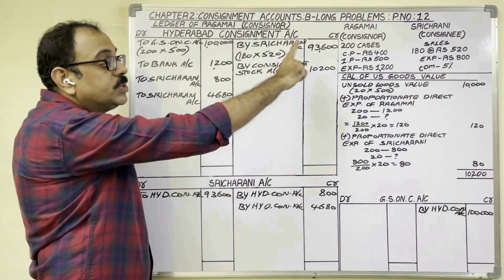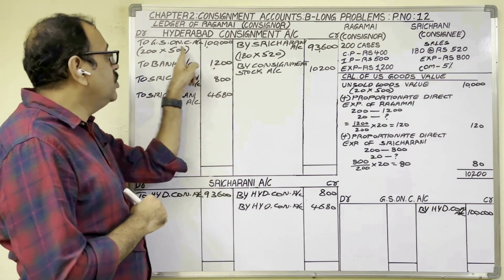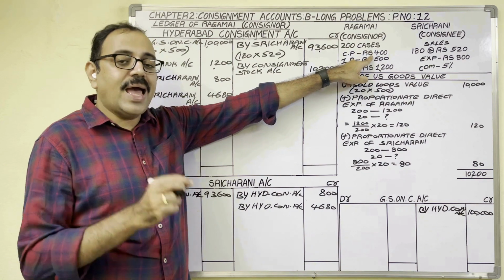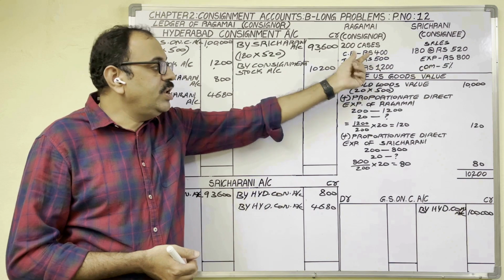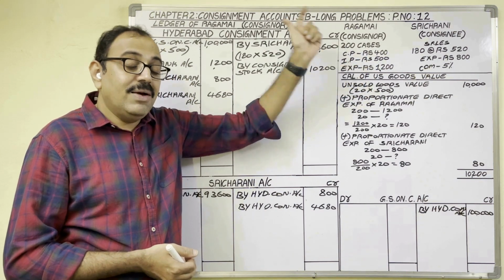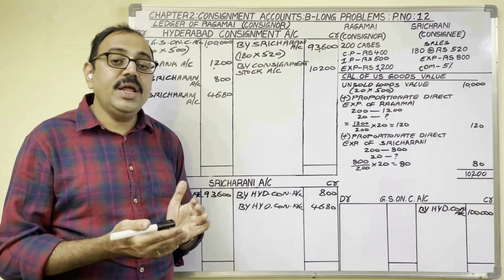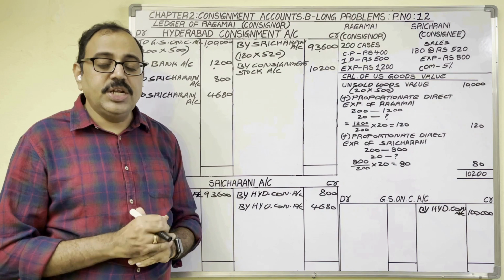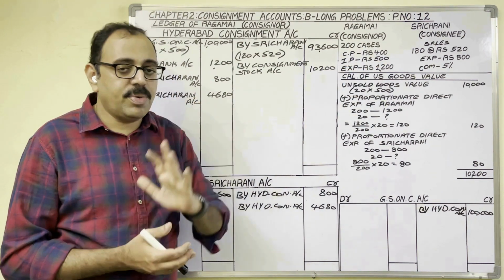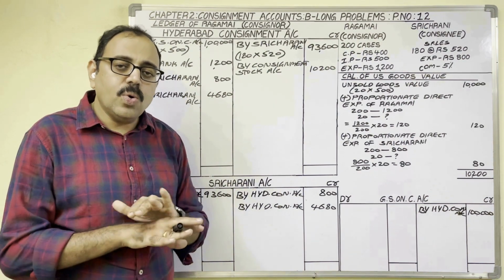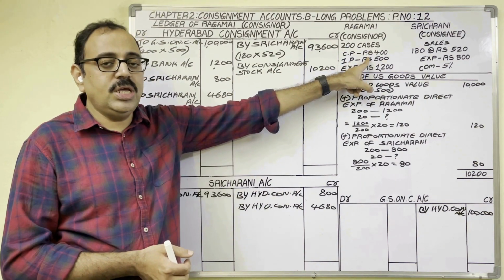Next, come to invoice price related adjustments. Goods sent on consignment. The correct price is 400 rupees. One case actual price is 400. Invoice price is 500 rupees. So the invoice price concept you know, it was clearly explained in the 11th problem. So to keep the consignee in the dark, to maintain secrecy of our profits, instead of mentioning cost price, the consignor mentions invoice price in the pro forma invoice. So this is not the original price of the goods. The original value of one case is 400 rupees only.